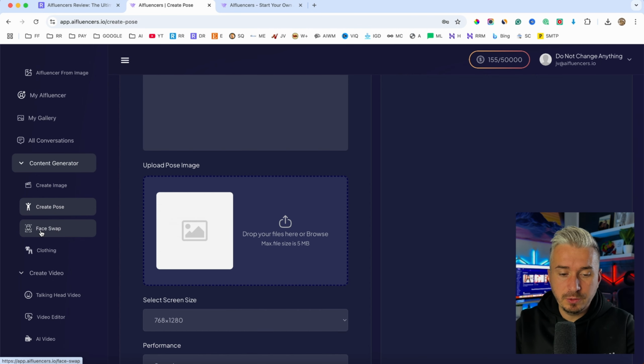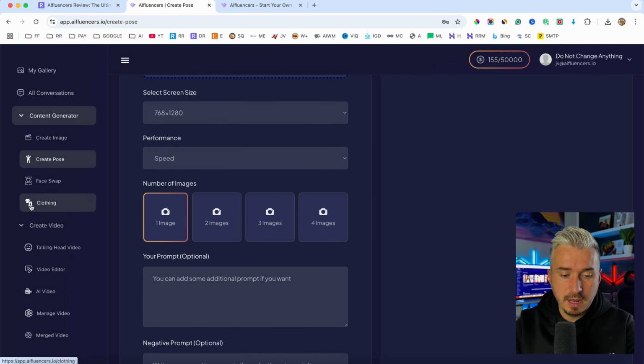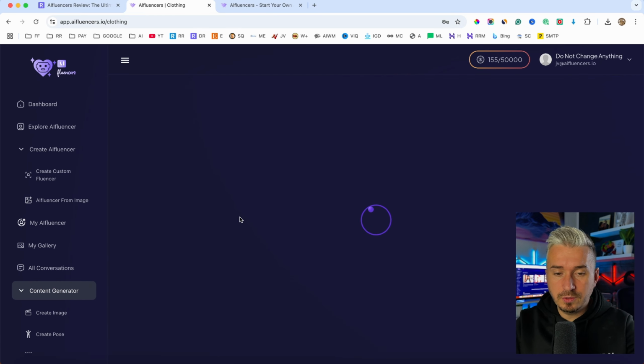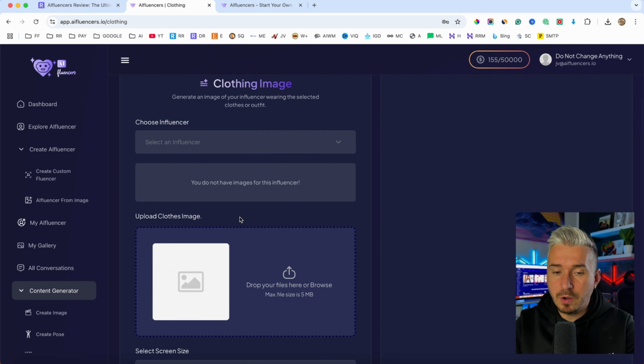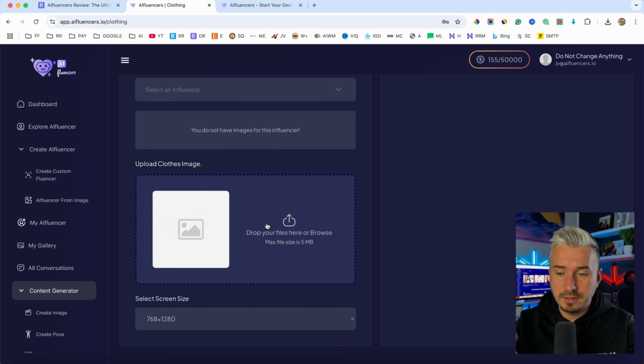Next, we have the face swap. If you want to swap the face of these influencers, you can do that in here. The clothing, if you want to maybe add some clothing to your influencer, you can just search on Google for some clothes, right? Add those images in here, select the influencer, and it's going to generate that AI image with those clothes that you found, which is pretty cool.